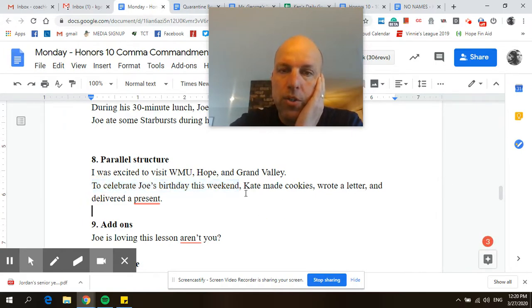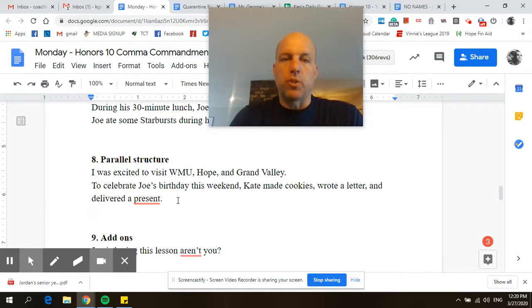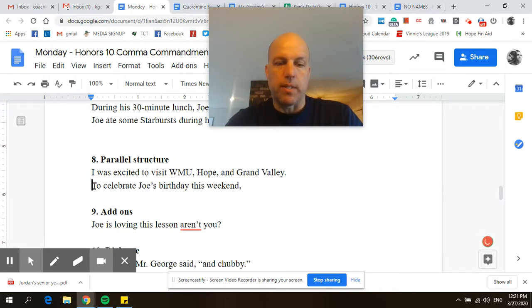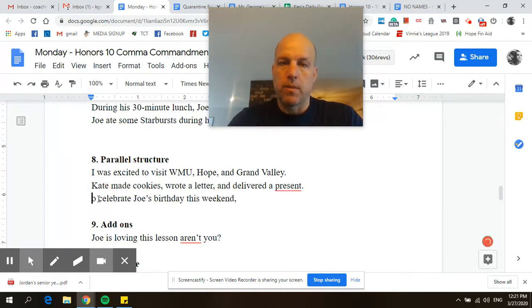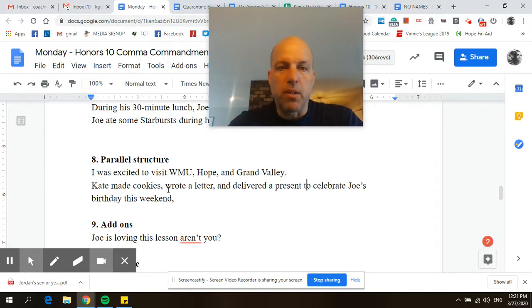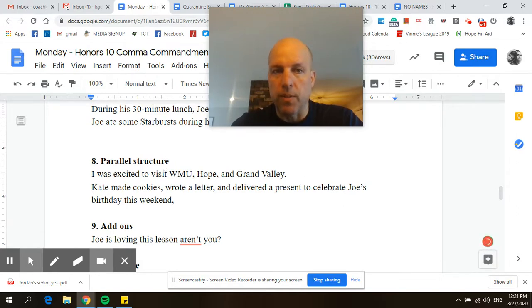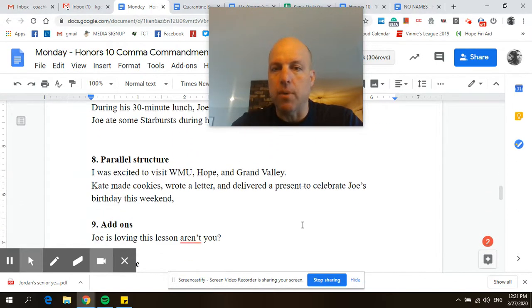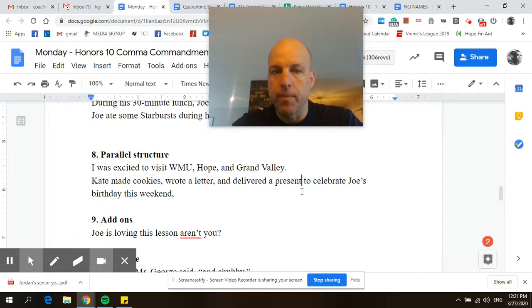Well, Kate made cookies. So here's the sentence, and this is a combination of two of the rules I'm teaching today. Here's the sentence, and this is the comma rule and parallel structure, comma there, but there's also a comma here because it's a D, comma I sentence. Now I know if you switch this around and you put this part in front of the sentence, Kate made cookies, wrote a letter and delivered a present to celebrate Joe's birthday this weekend. Now we have the ID, right? So I just flipped it, like this rule right here. I just flipped it. That comma goes away. There's no comma there.